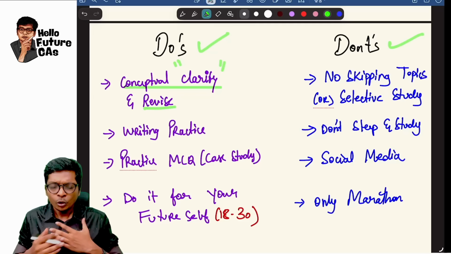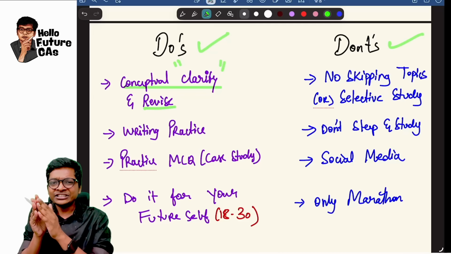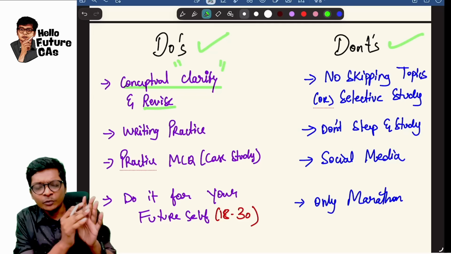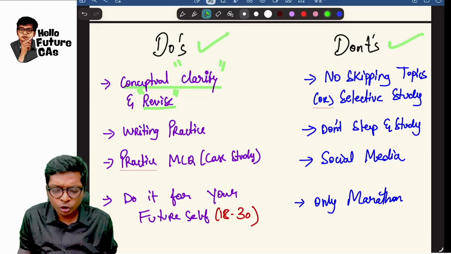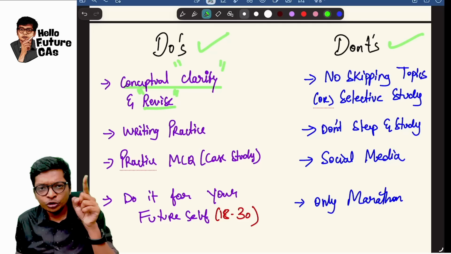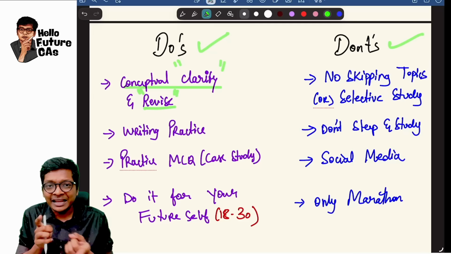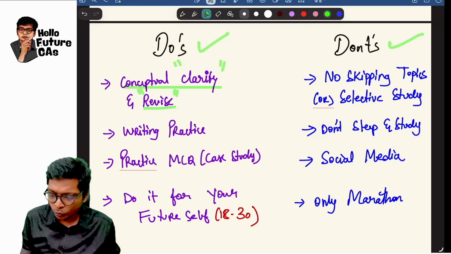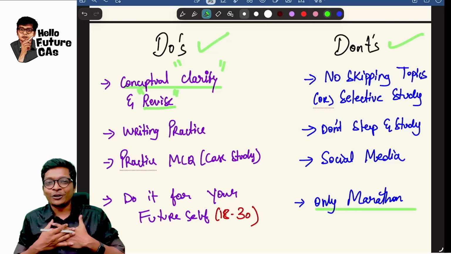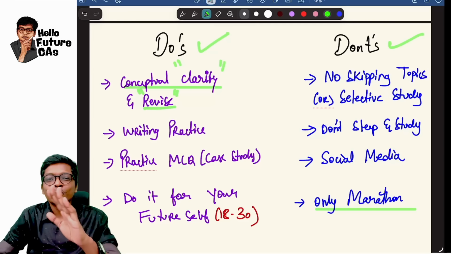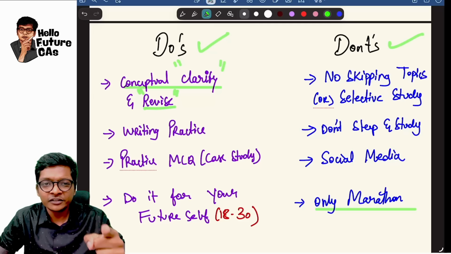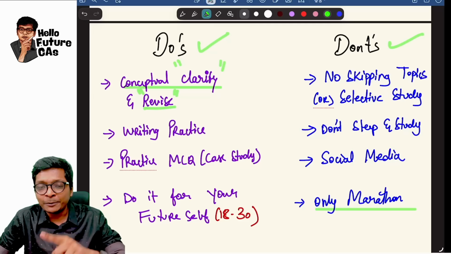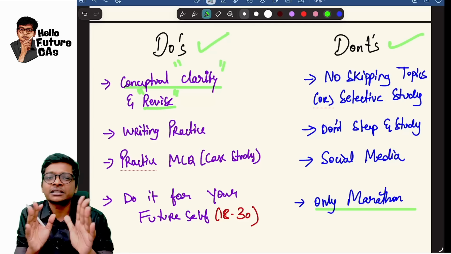And then what students do is they learn and straight away go to the main exam without much revisions. So you have to revise. When you should revise, once conceptual clarity is done, you have to revise with the help of marathons. But what will you do? I will watch only marathon, sir. Then I will go to exam. No, guys. Marathon is for revision. Marathon is not a replacement of the conceptual clarity faculties give you.